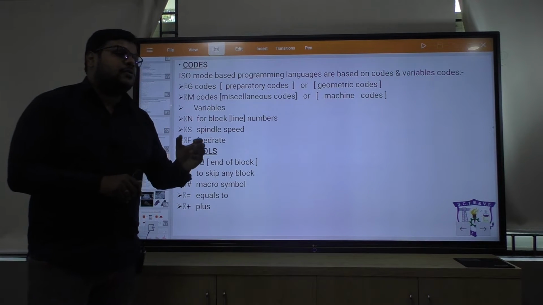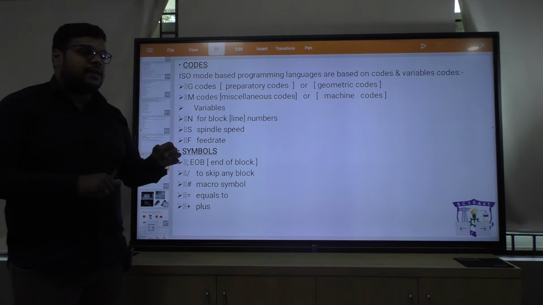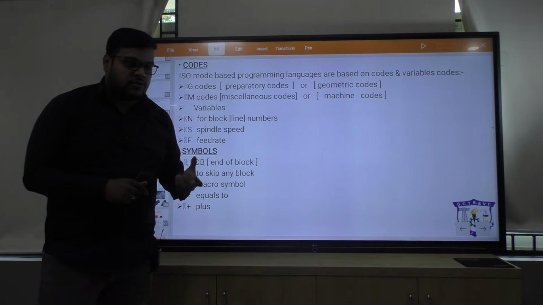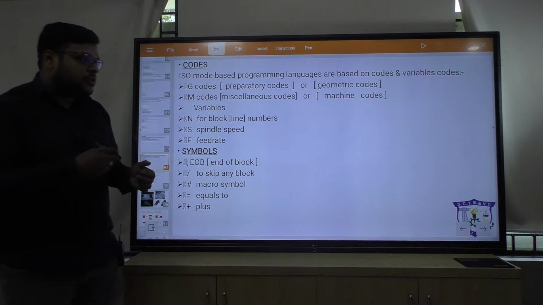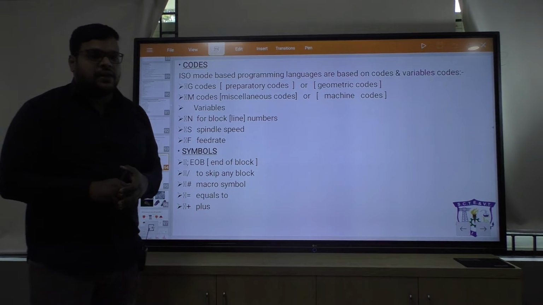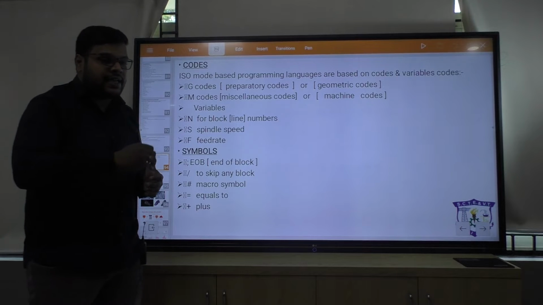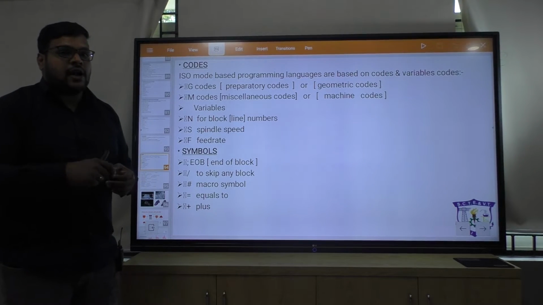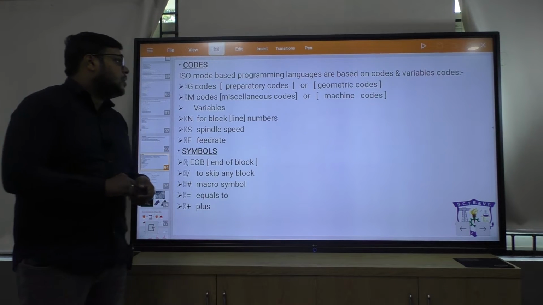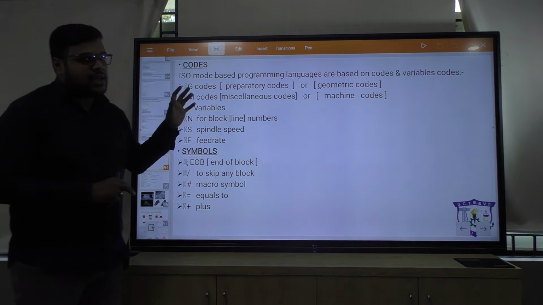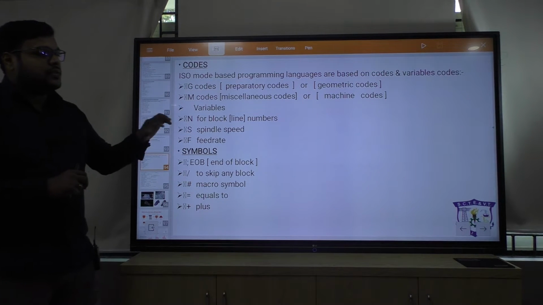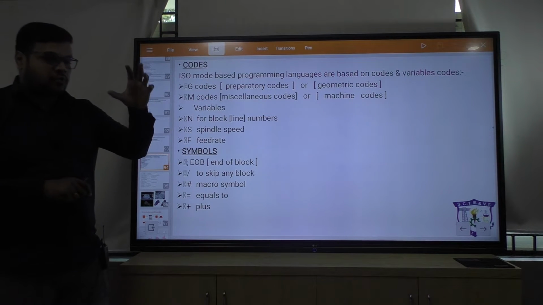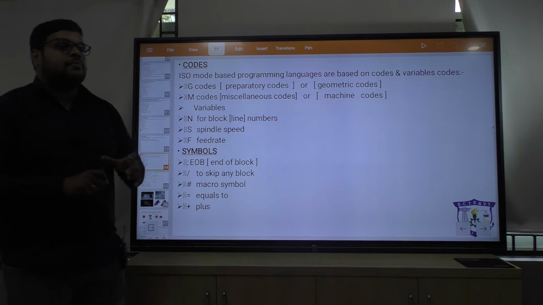Whichever direction you want to move the tool, you can use that code. So according to that, the machine will understand the code. Okay, so if you want to go straight, then you can use G01. If you want to go in a circular direction clockwise, then you can use G02. If you want to go counterclockwise, then you can use G03. So these are the certain codes available in CNC machines you can use, and you have to read that also. The whole programming pattern you have to follow, and the whole programming codes you have to remember